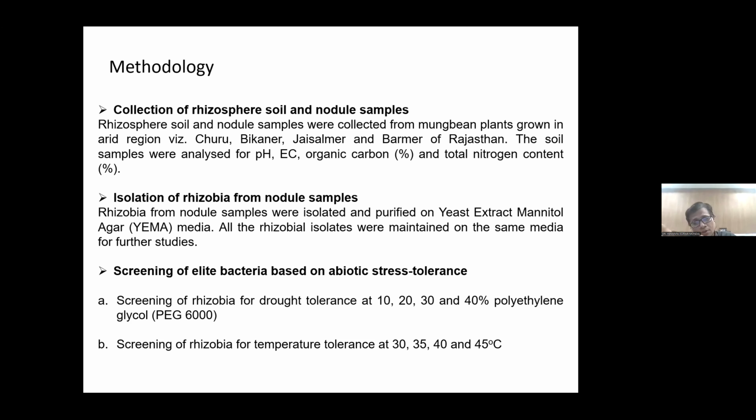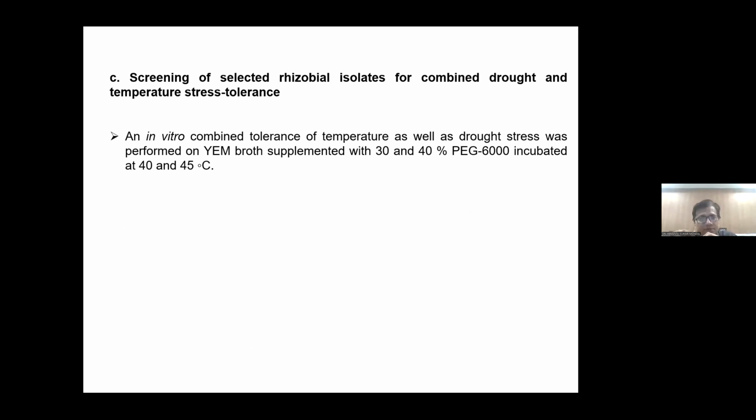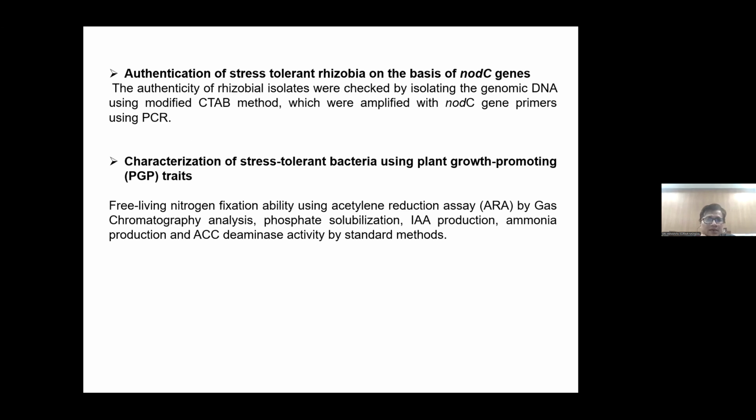And then we go for temperature. Why have we taken temperature? Because in natural conditions there is drought and simultaneously temperature also. So that's why we are taking combined stress tolerance. Apart from separate stress tolerance, we are also taking combined stress tolerance: either 30% polyethylene glycol 6000 and temperature of 40 degrees centigrade, or higher drought tolerance, 40% PEG 6000 and higher temperature, 45 degrees centigrade. So we are analyzing the stress tolerance of nodule bacteria.